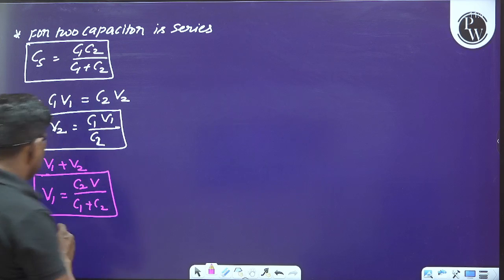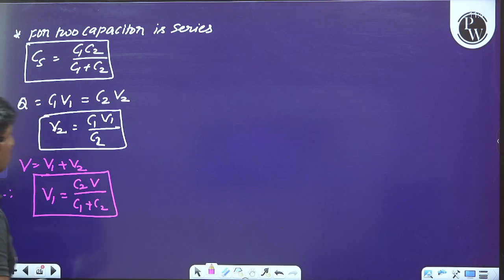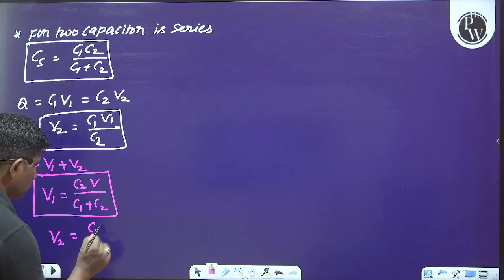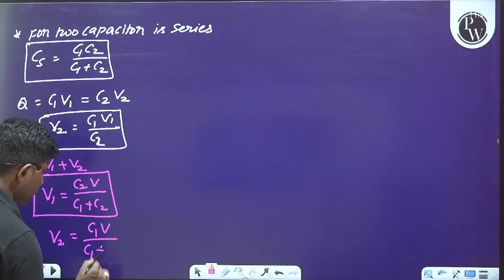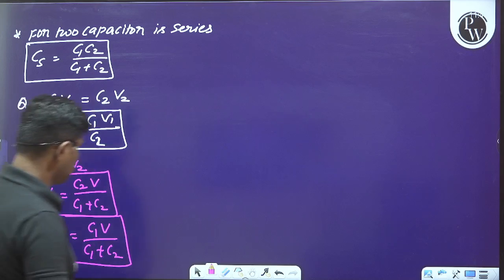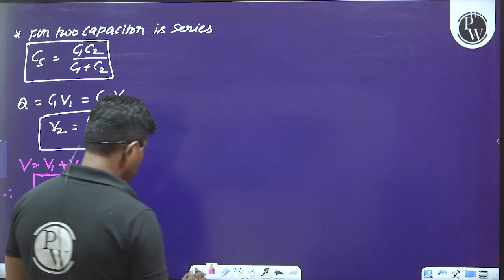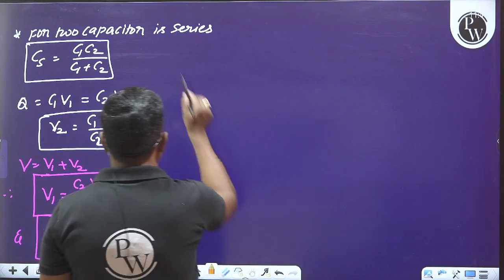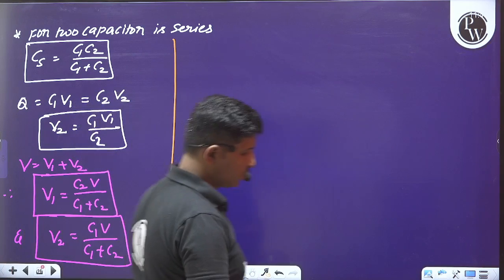This is the potential across the first capacitor. And V2 is equal to C1 into V divided by C1 plus C2. That is the thing we have to keep in our mind. I hope you are understanding each and every point.